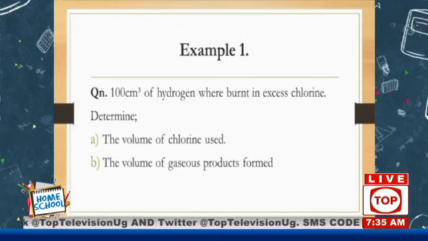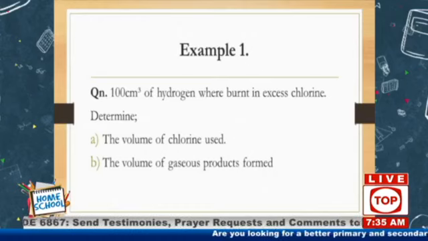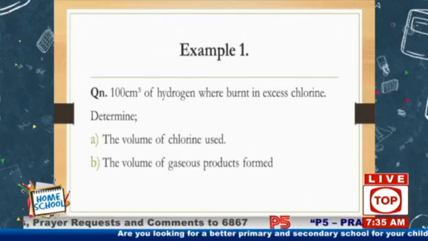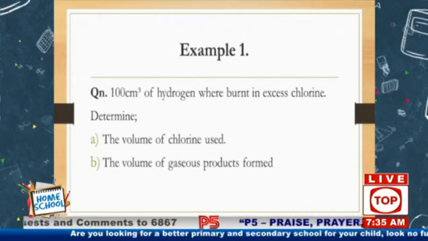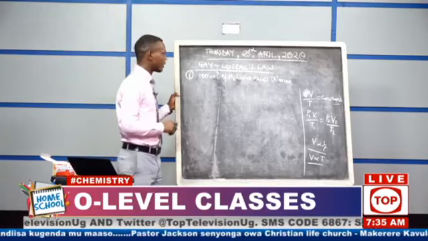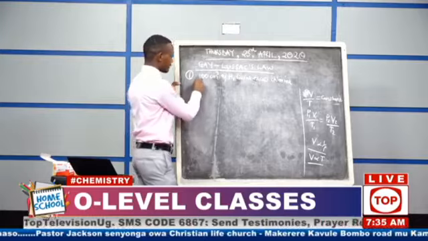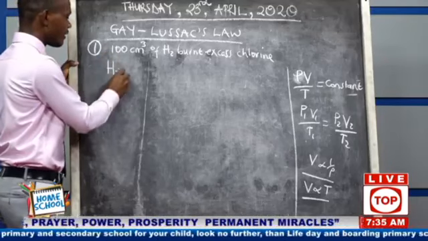Okay? We said before we do anything, we begin with the equation. 100 cubic centimeter of hydrogen were burnt in excess chlorine. So let us look at it. We are saying that the first thing we do is we write the equation.